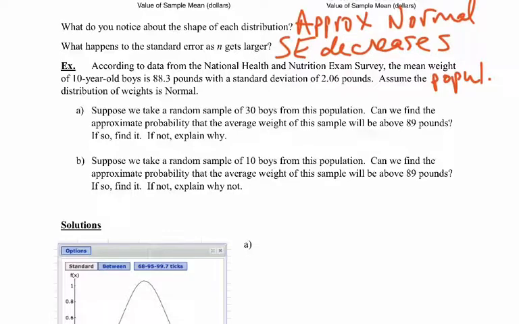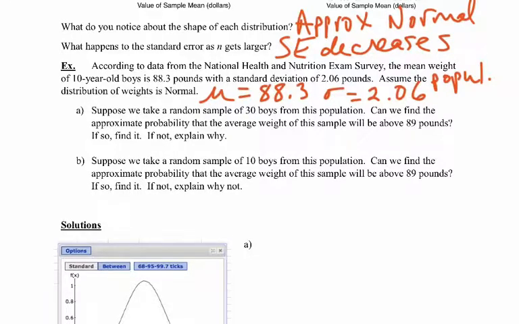Can we find the approximate probability that the average weight for this sample will be above 89 pounds? All right, so let's note a few things. First of all, what do they tell us in the question? The 88.3 pounds is the mean weight for the population. So we know that mu is 88.3 pounds, and the standard deviation that goes with it, sigma, is 2.06 pounds.